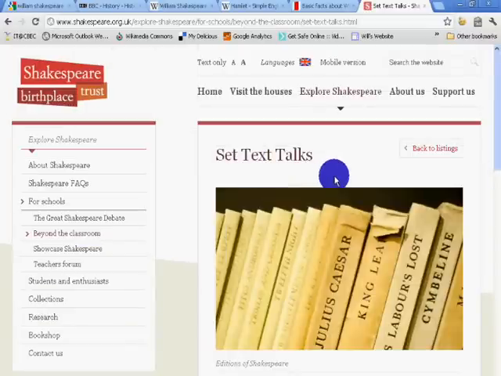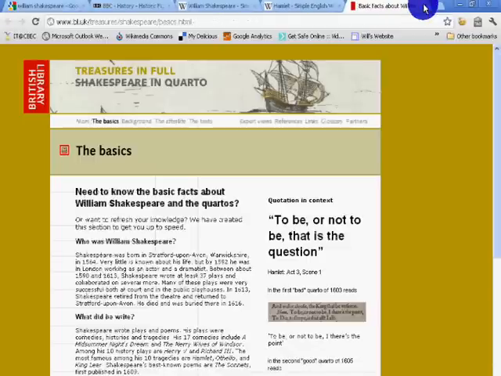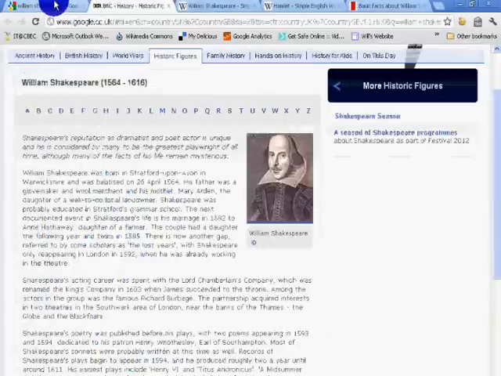So there are some tips about searching using Google and Wiki, and